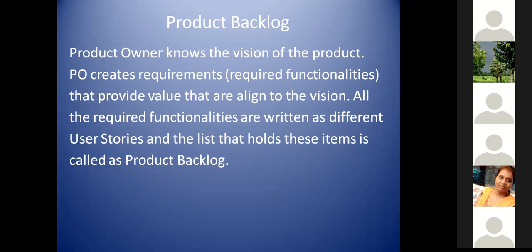Yes, Shilpa, let me take this to another level. When you have a program, what is a program? A program is a number of projects tied together.